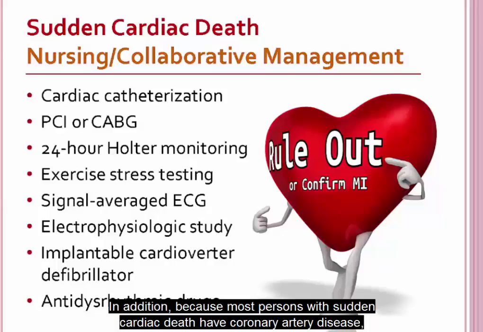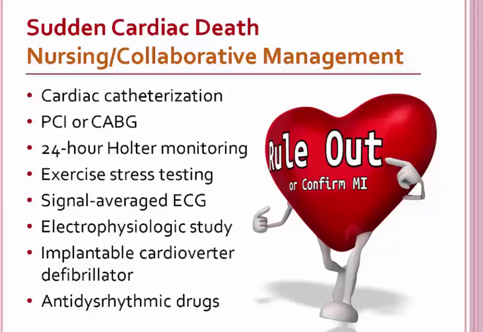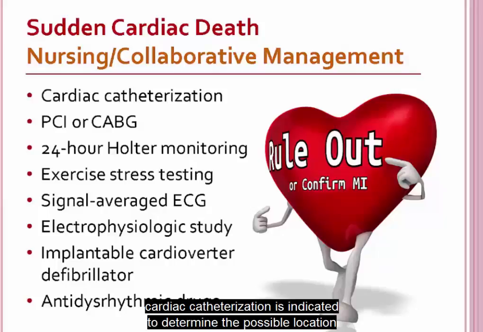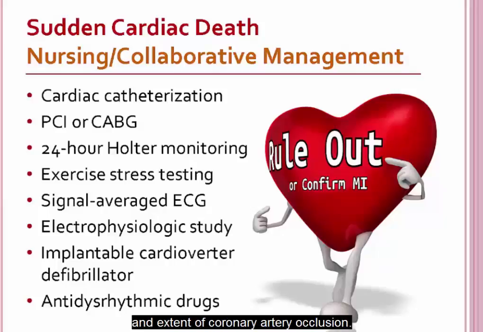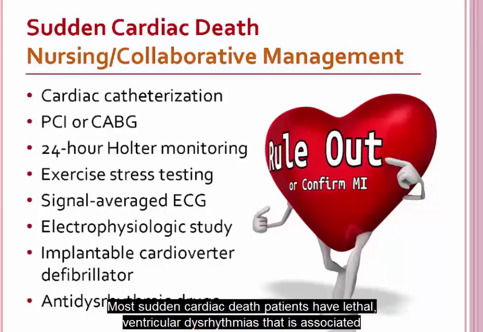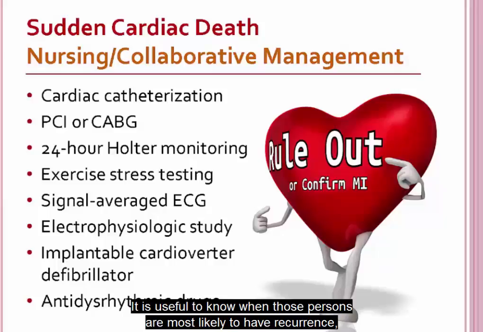In addition, because most persons with sudden cardiac death have coronary artery disease, cardiac catheterization is indicated to determine the possible location and extent of coronary artery occlusion. PCI or CABG may also be indicated. Most sudden cardiac death patients have lethal ventricular dysrhythmias that are associated with a high incidence of recurrence. It is useful to know when those persons are most likely to have recurrence and what drug therapy is the most effective treatment.